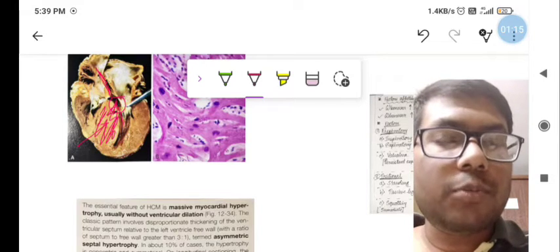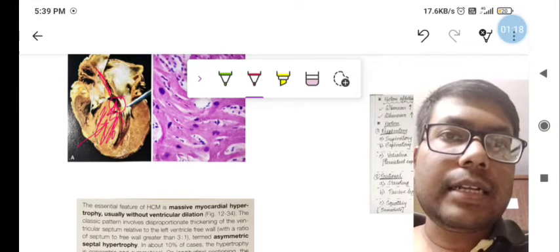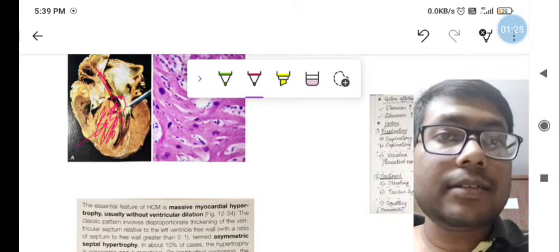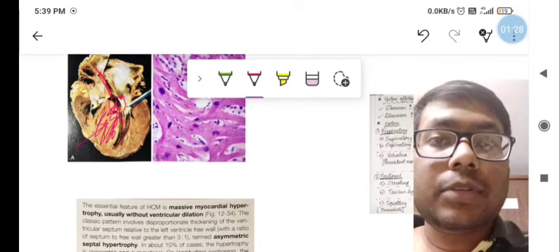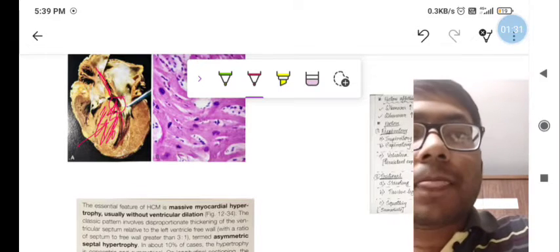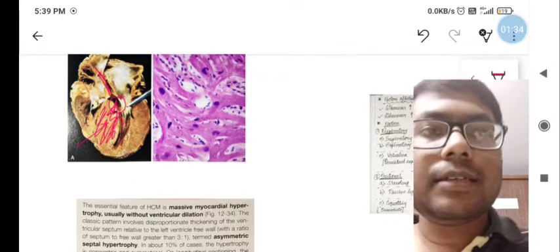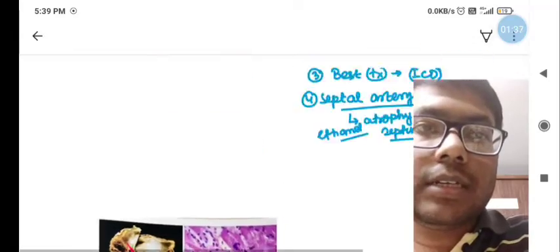This is very common in young athletes, and it is the most common cause of sudden cardiac death in a young athlete. The young athlete is very specifically mentioned in the questions on HOCM. If that is present, a young athlete is most commonly the age indicating HOCM.